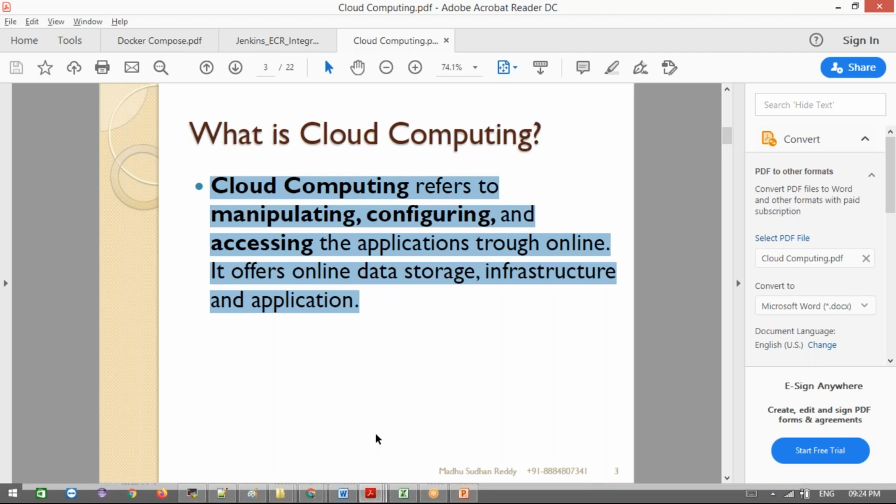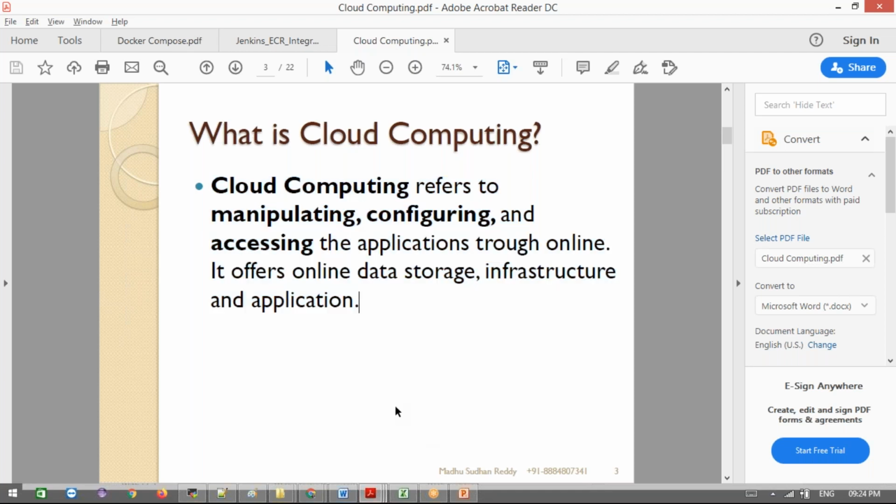For example, let's take AWS. AWS has a data center in the Mumbai region. If you create any Linux server in the Mumbai region in AWS, it will be stored in the Mumbai server, the Mumbai location. It's not in the cloud, meaning it's not in the sky. Don't think like that.